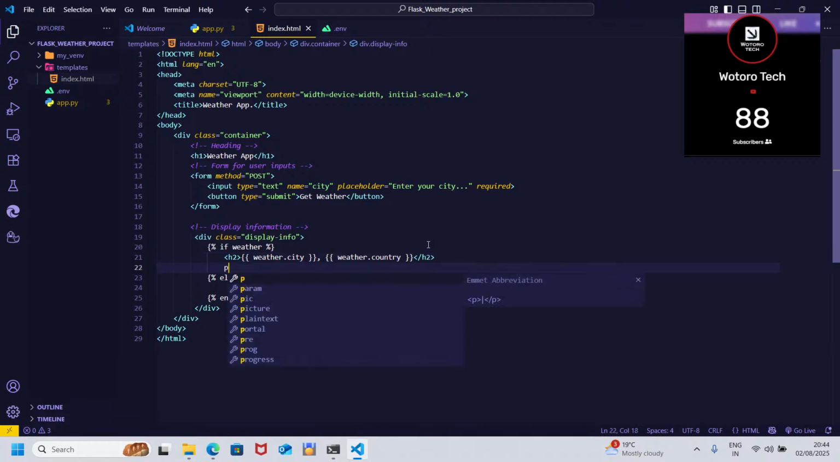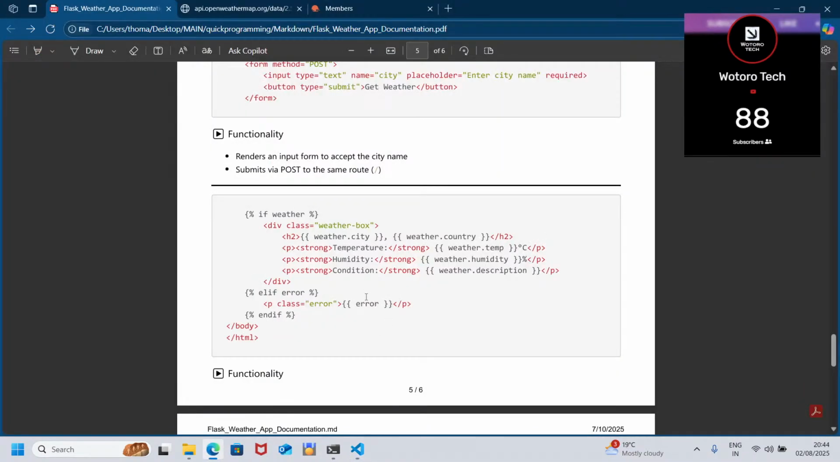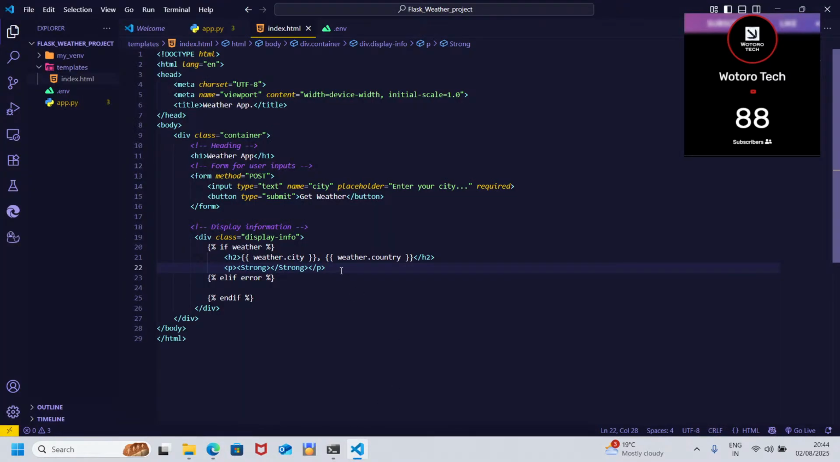So the next one we shall have this. Then I'll have strong, which just makes it bold. And the next one is temperature. I think these ones are just according to how you want it to be displayed. We shall have the temperature, humidity, and condition. So no, this one is the name, temperature.